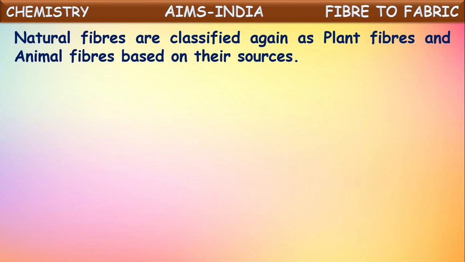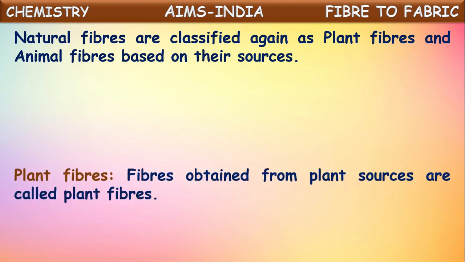Some fibers are obtained from plants and some other natural fibers are obtained from animals. So based upon their sources, these natural fibers are classified into two types: plant fibers and animal fibers.